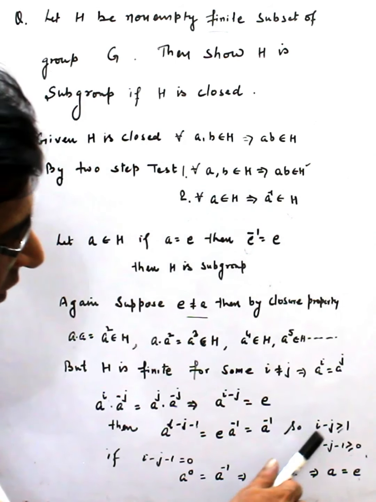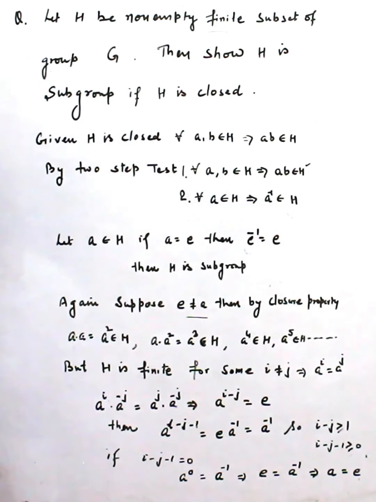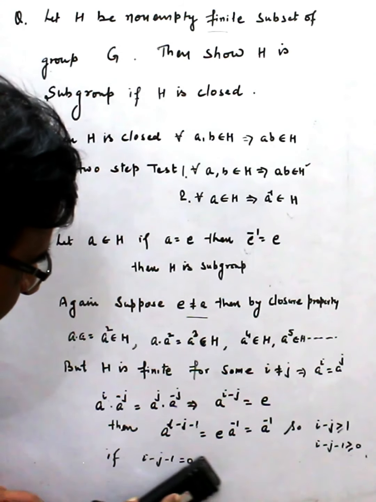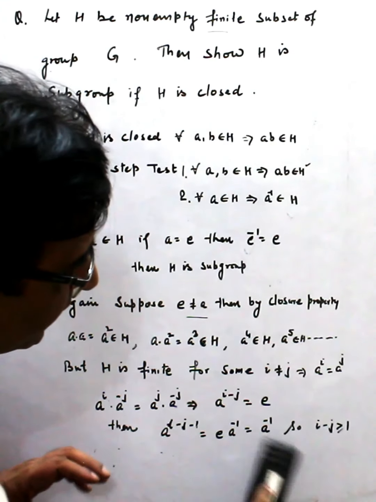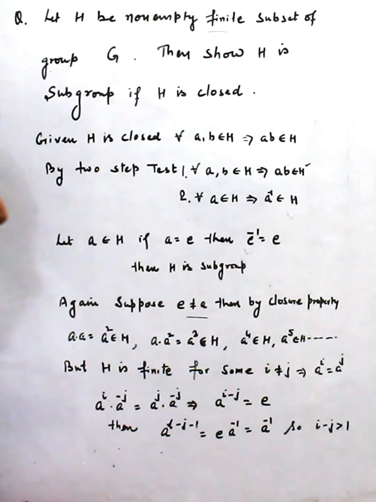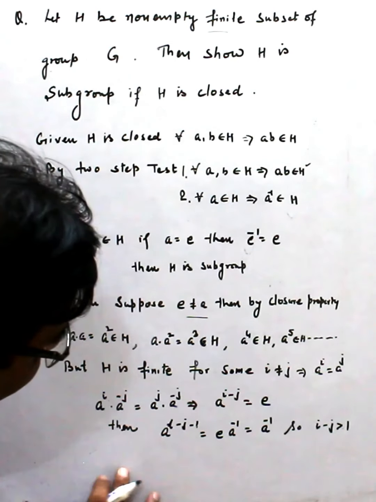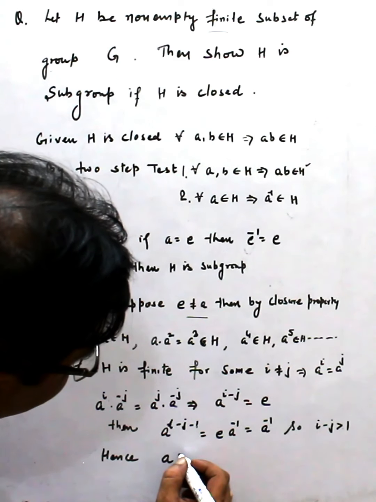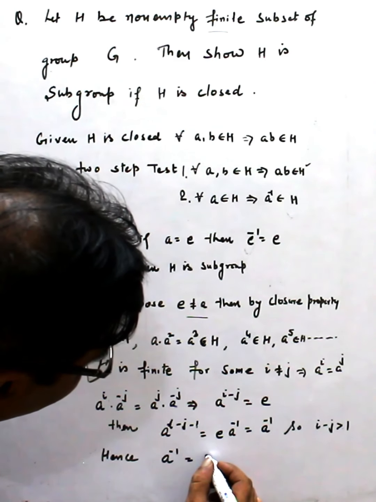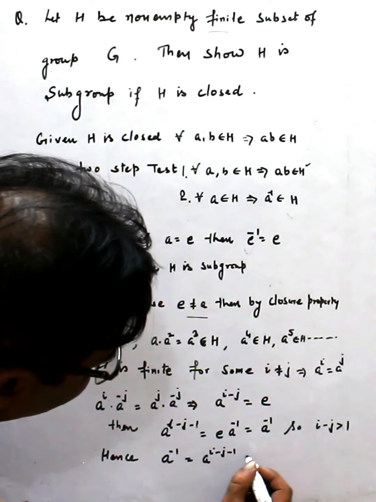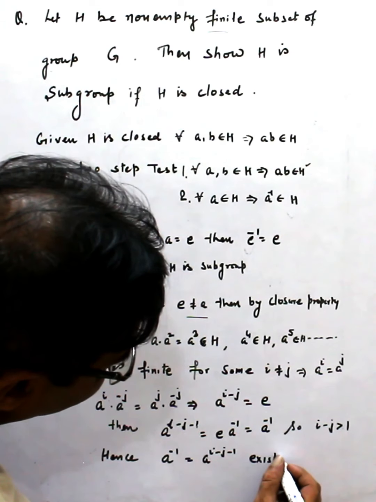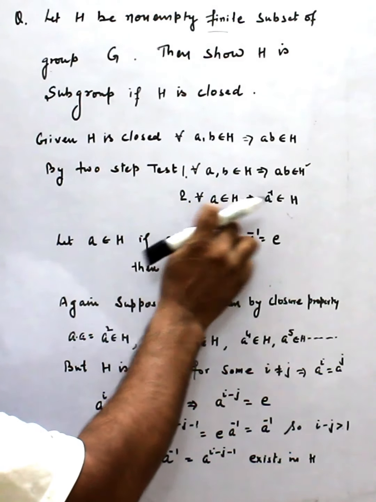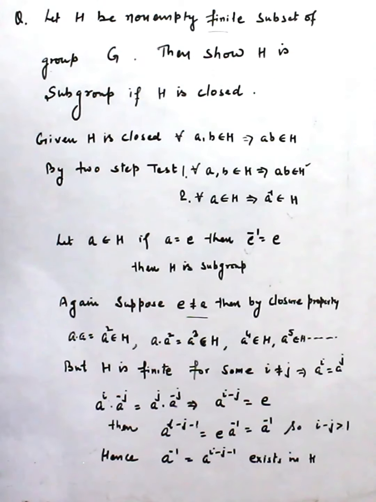Therefore we delete this case, and this number I take greater than 1, and hence I say a inverse equal to a raised to i minus j minus 1 exists in H. That means the second condition, that a inverse exists in H, is shown.